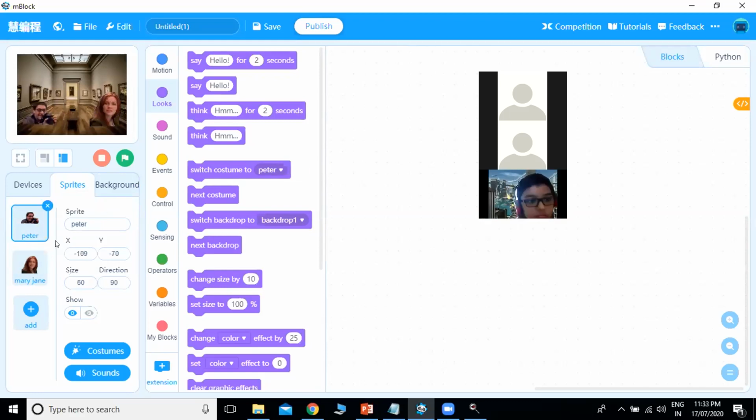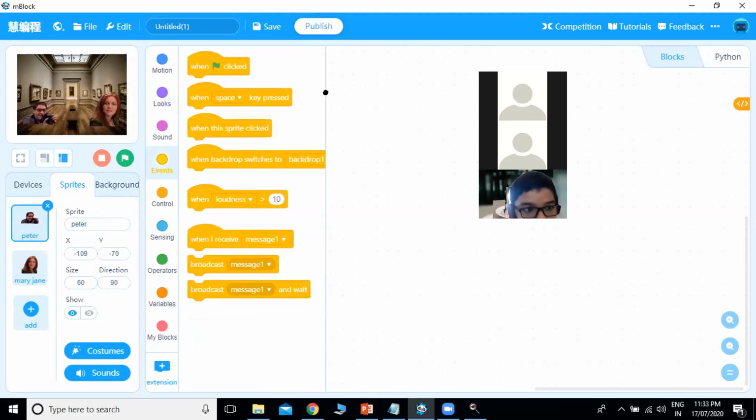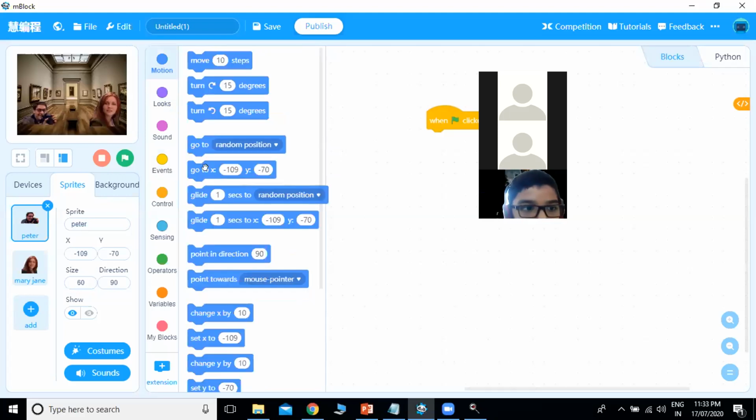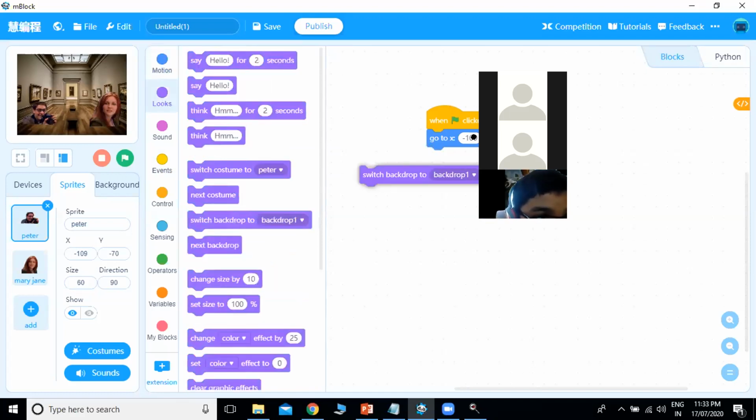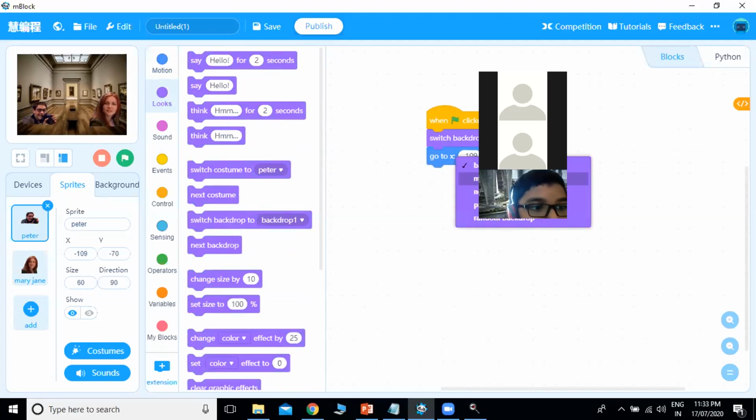So now we'll start programming for Peter Parker. We'll go to the events. When green flag clicked, we will click. And when green flag clicked, he will go to the particular position. Also, when green flag is clicked, we have to set the backdrop to museum, right? So we'll go to switch backdrop, museum first, and then Peter Parker will go to this position.